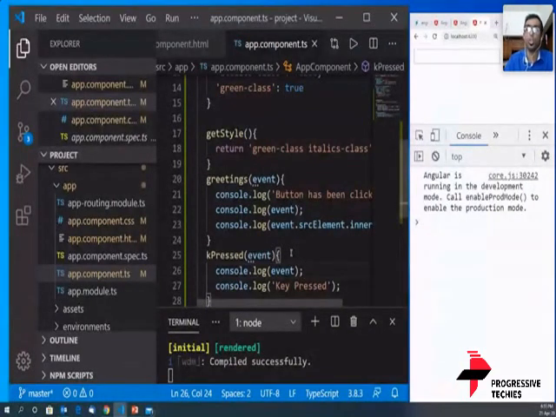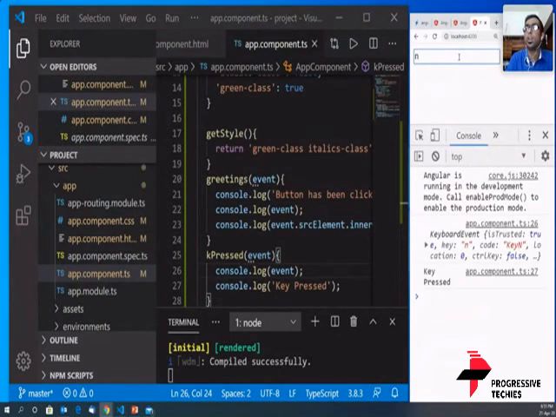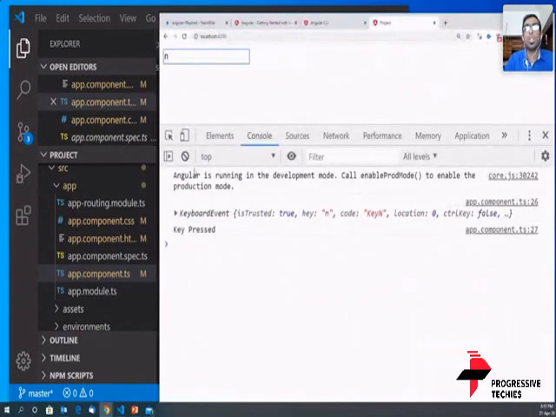Even I also don't know. So we are going to experiment with it together. We are going to find it out together. So what is the input that we're going to give here? I'm going to press a key N. So when I press the key N, two things have happened. One is the keyboard event has been triggered and a key press event has been triggered. Key press is the text that we have in console.